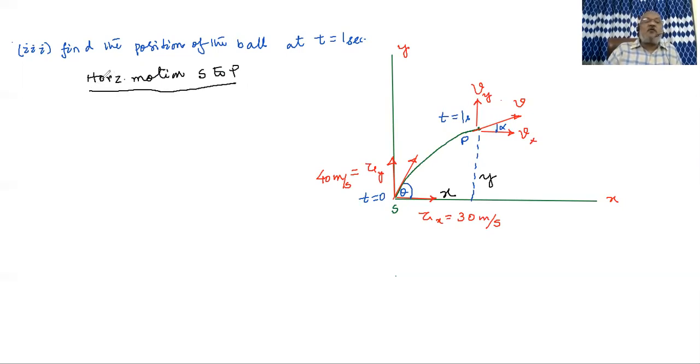We are considering only horizontal motion, completely oblivious of the vertical motion, horizontal motion from S to P. Under that, I consider the second equation of kinematics, that is S equal to ut plus half at squared. Somebody can say horizontal motion, or somebody can put in the heading as x motion. Both are ditto, both are the same.